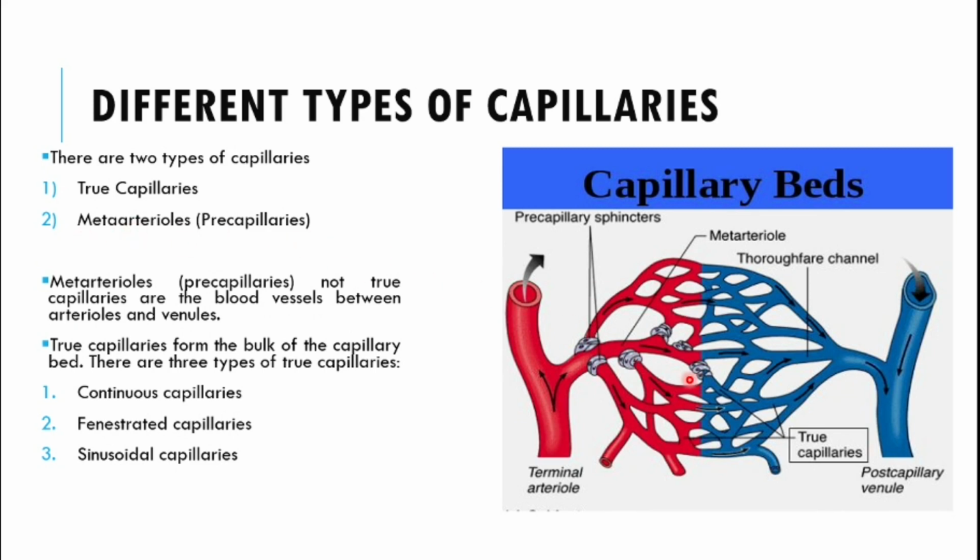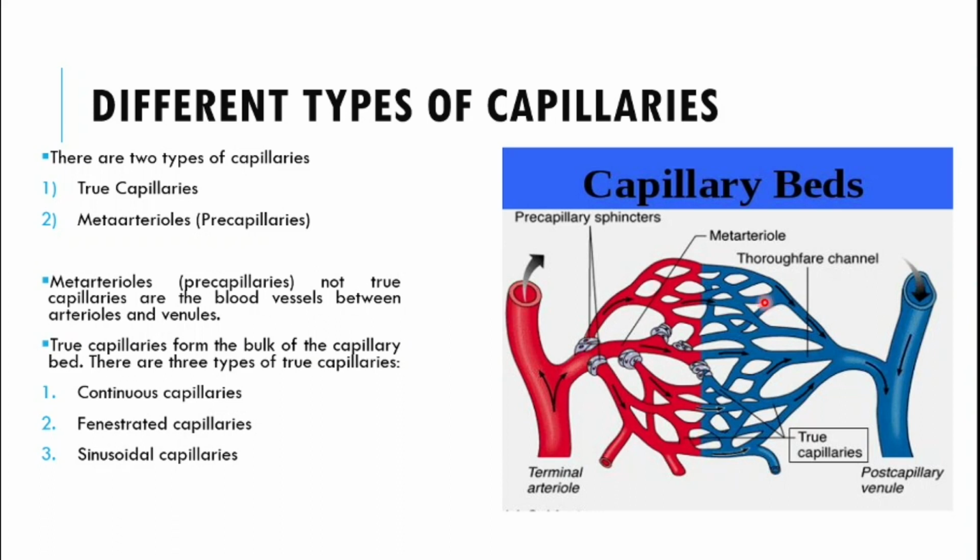The reason we call these blood vessels the meta-arterioles is because they have a structure which is similar to the structure of the arterioles. So the rest of the blood vessels in the capillary bed are all true capillaries.